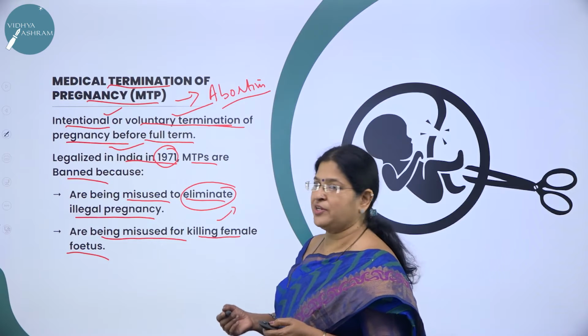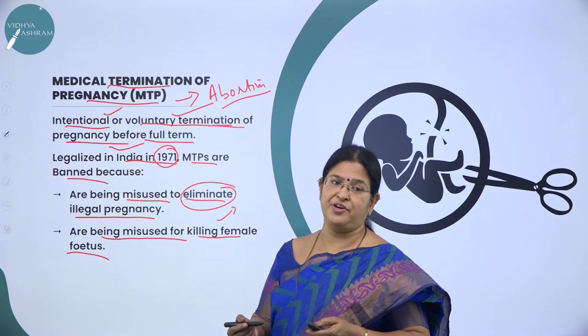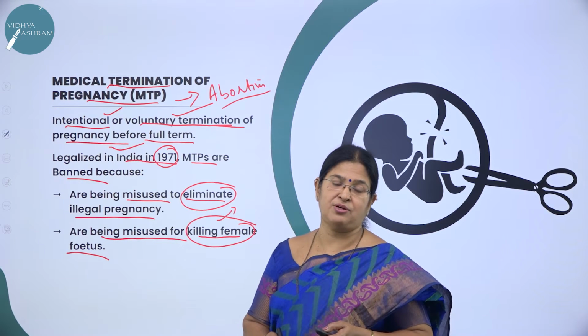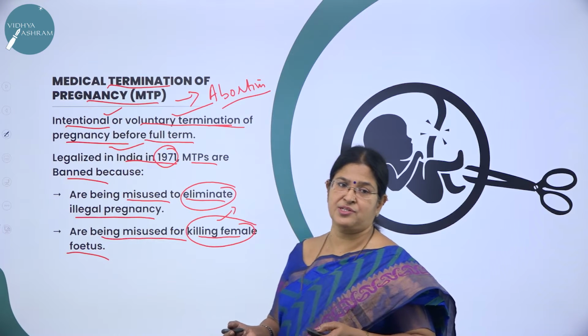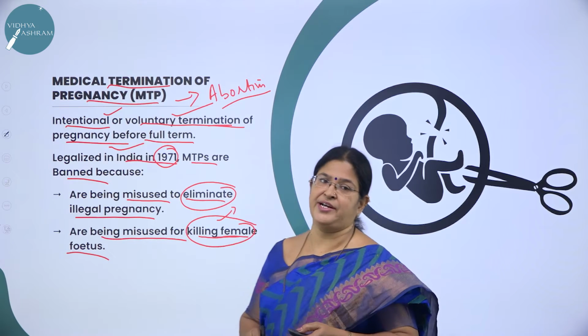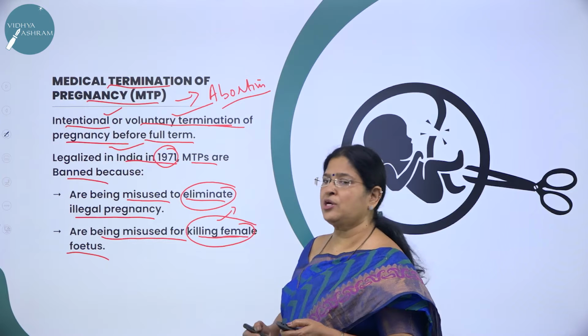If they find it is a female fetus, they go for female feticide, that is, the female fetus is destroyed. Destruction of the fetus is called feticide. So that is the reason why MTPs are banned, but not at all times.